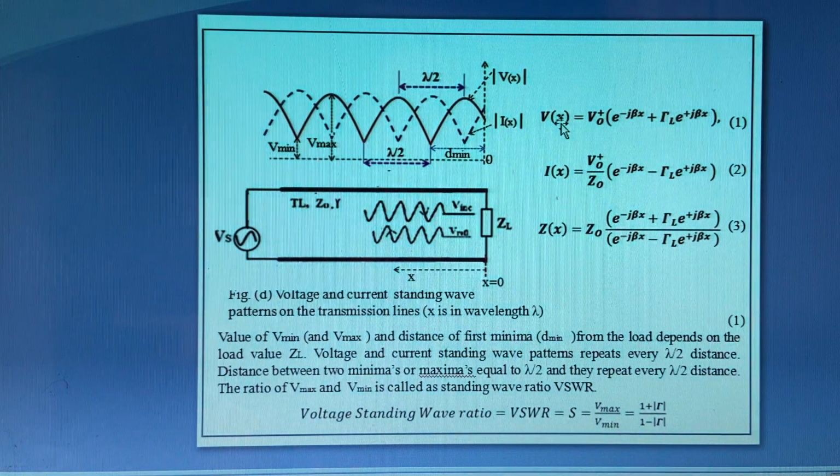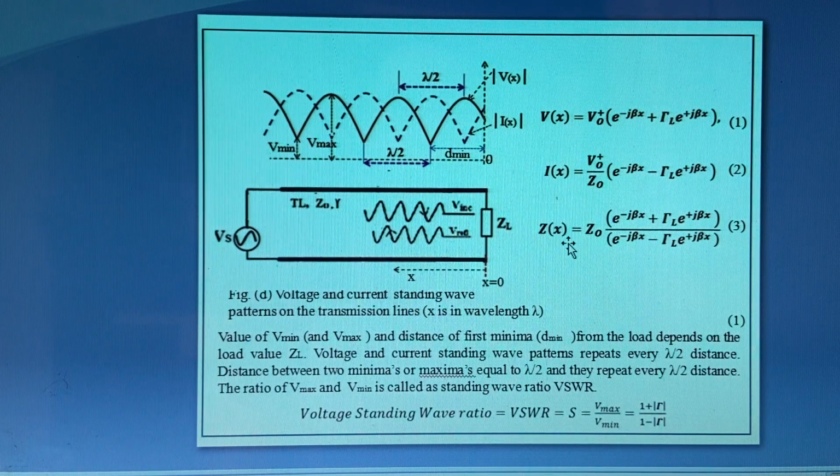So if you draw the magnitudes of V(x) and I(x) as a function of distance from the load, this is the load point. As we move towards the source, they are shown in this figure here. These are the current and voltage variations over the transmission line, and the pattern repeats every lambda by 2 distance. So now, because current and voltage are varying in this pattern, impedance also varies over the transmission line.